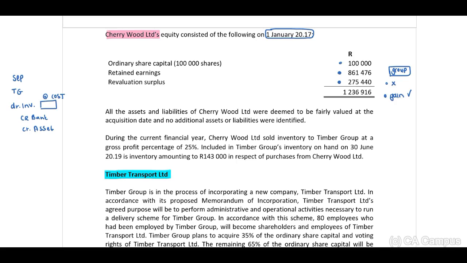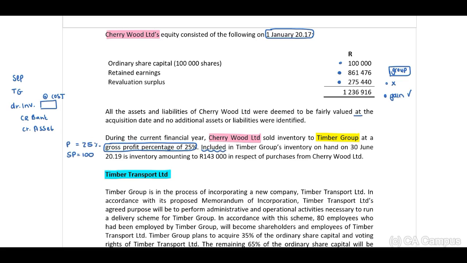All the assets and liabilities of Cherrywood were deemed to be fairly valued at acquisition date, and no additional assets or liabilities were identified. During the current financial year, Cherrywood Limited, which is our associate, sold inventory to the investor, Timber Group, at a gross profit percentage of 25%. Therefore, we can assume based on this, our selling price will represent 100%, as our profit will represent 25%.